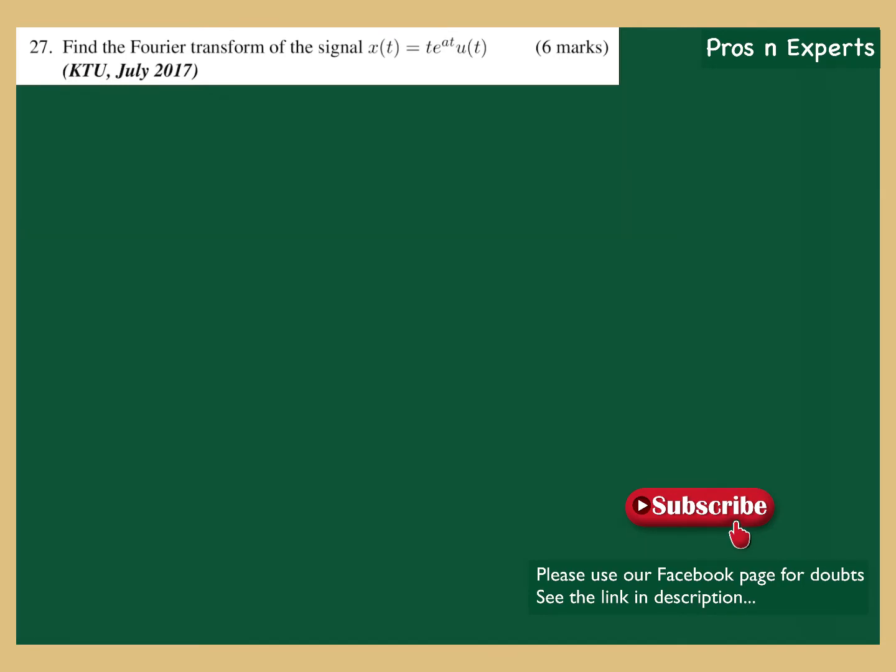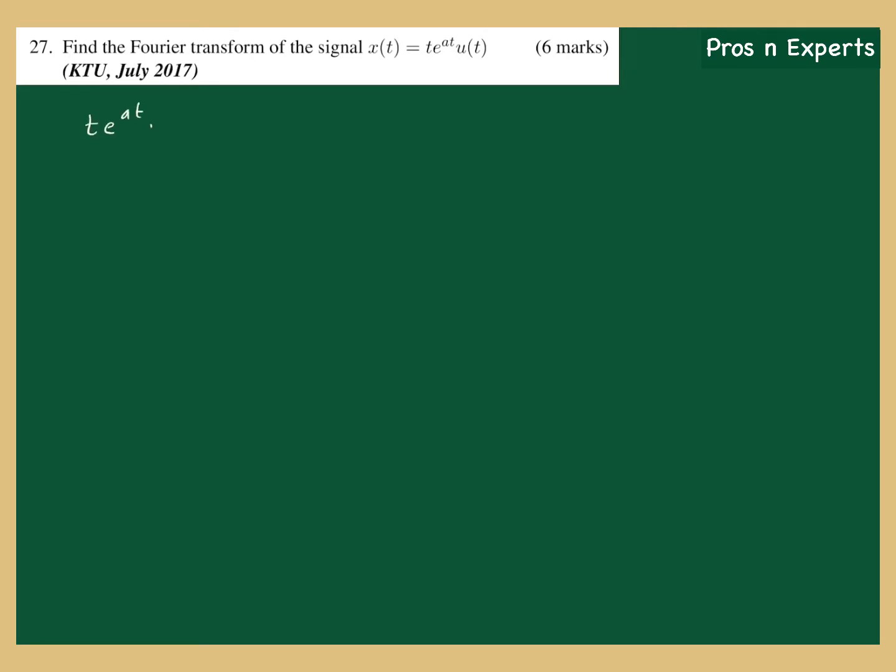In simpler terms, we can say that t e raised to at u of t does not have any Fourier transform because it violates the Dirichlet condition. If you integrate it from minus infinity to infinity, this signal e raised to at is an unbounded signal, and this integral will give you infinity. So this signal is not absolutely integrable, and the Dirichlet condition gets violated. Therefore, the Fourier transform does not exist.